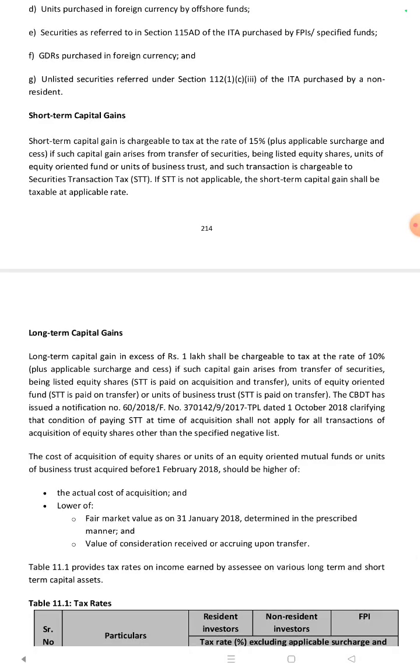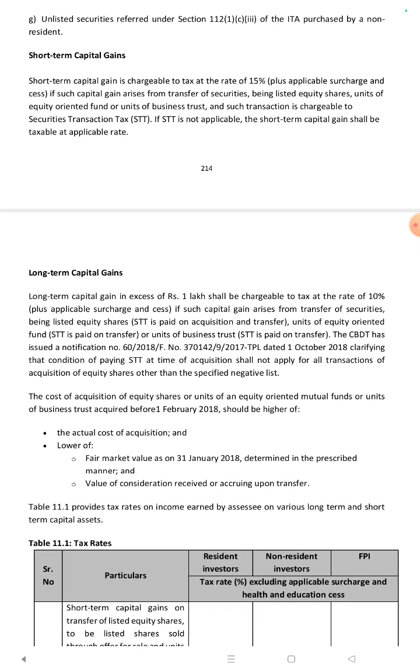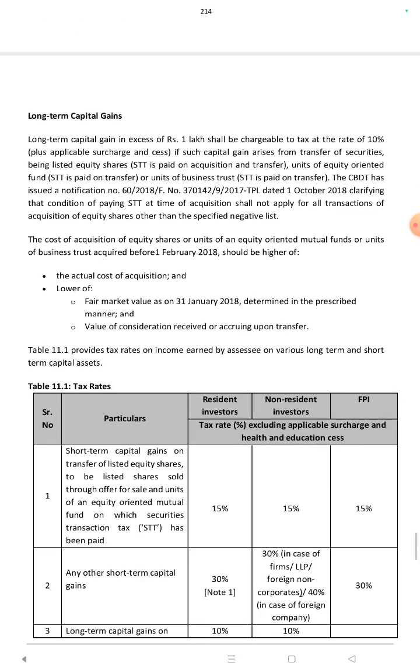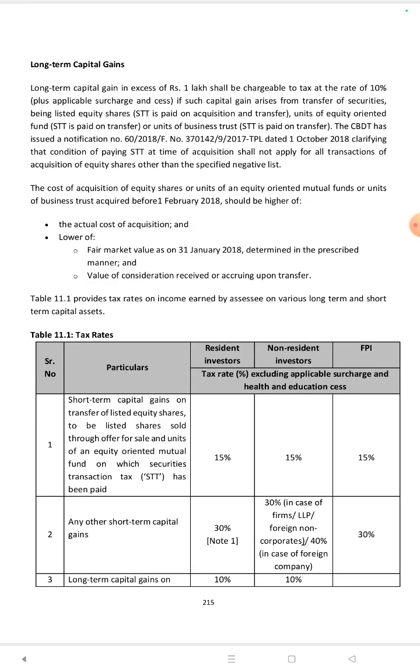Short-term capital gain is chargeable to tax at the rate of 15% plus applicable surcharge, if such capital gain arises from transfer of securities being listed equity shares, units of an equity-oriented fund, or units of a business trust, and such transaction is chargeable to securities transaction tax. If STT is not applicable, the short-term capital gain shall be taxable at the applicable rate. Long-term capital gain in excess of 1 lakh shall be chargeable to tax at the rate of 10%.